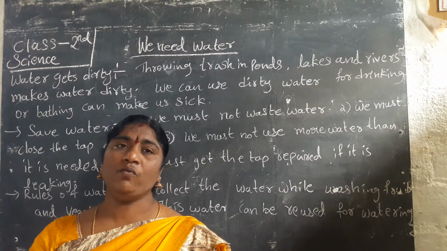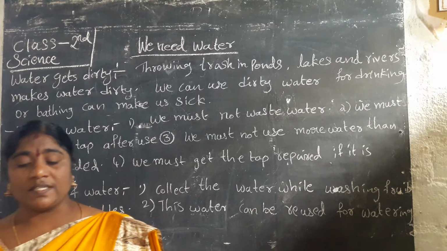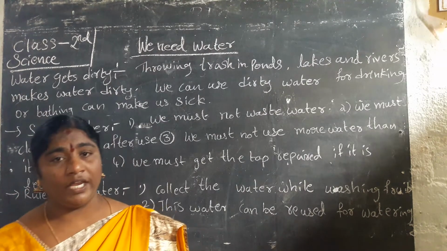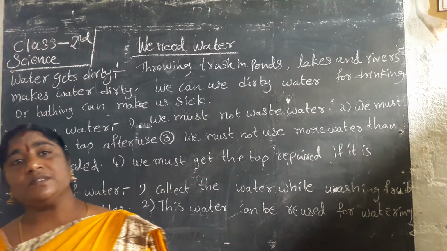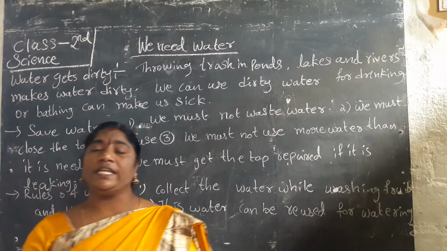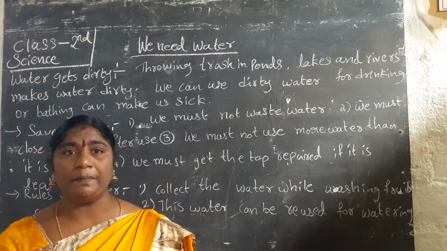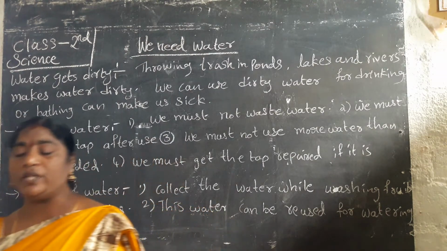protect our water sources. What are the water sources? The water sources are rivers, rain, lakes, oceans, dams. These are the main sources of water. And we can get underground water from the hand pump, wells and borewells. Now we have to go to the next one.